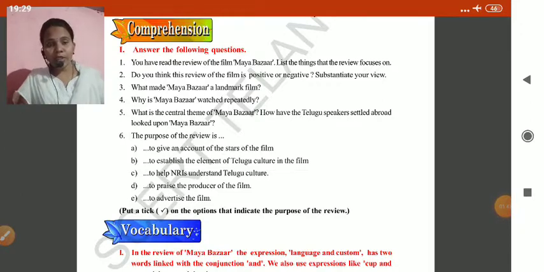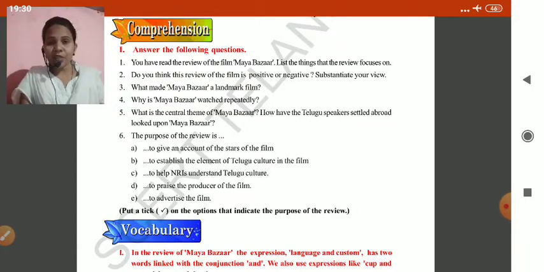It is very important and very useful in reading comprehension. You have read the review of the film Maya Bazaar, our lesson. List the things that the review focuses on. In each and every paragraph you have the answer. The review focuses on the producers, directors, actors, dialogues, language, music, everything.